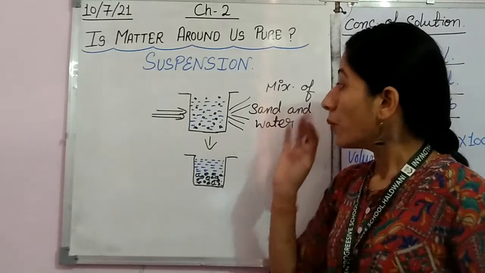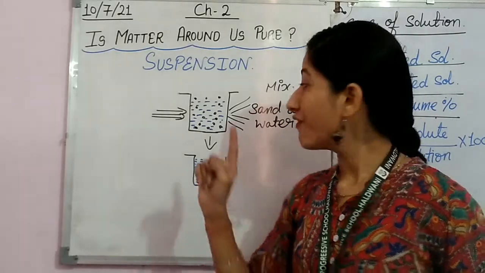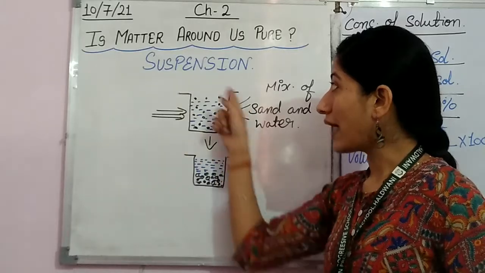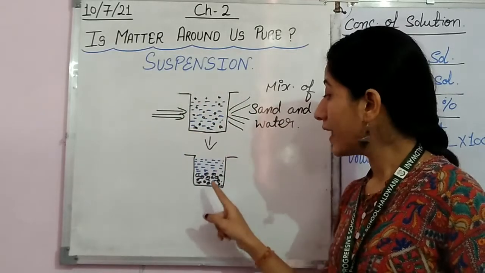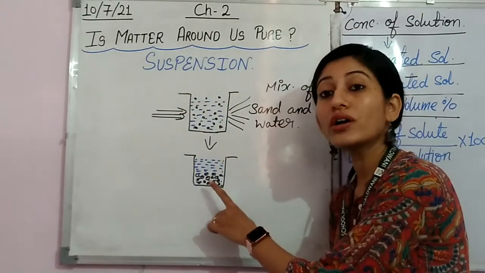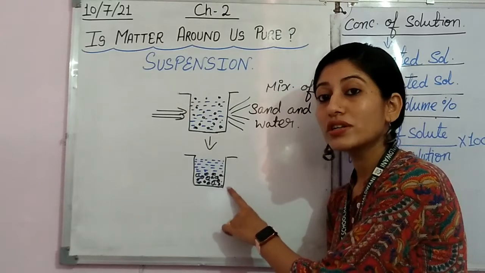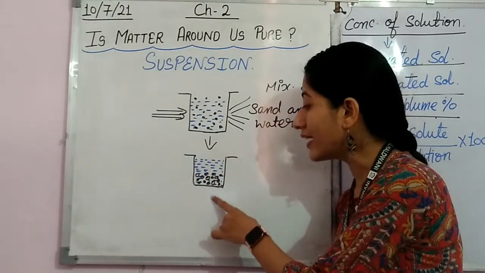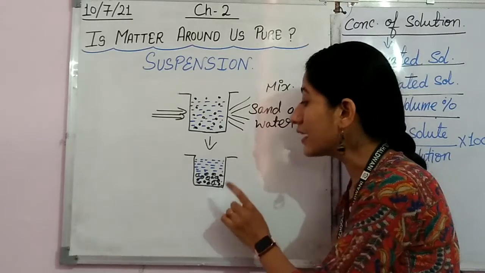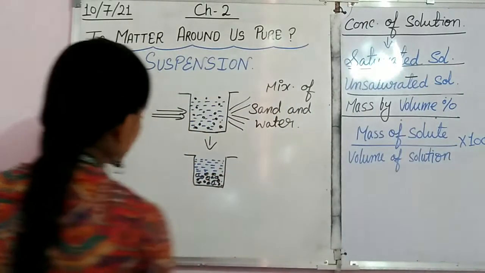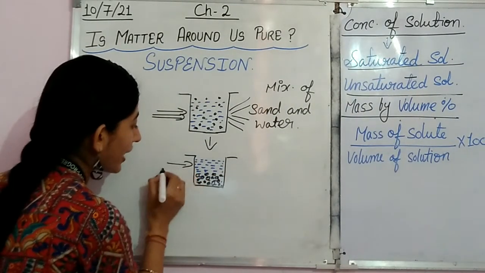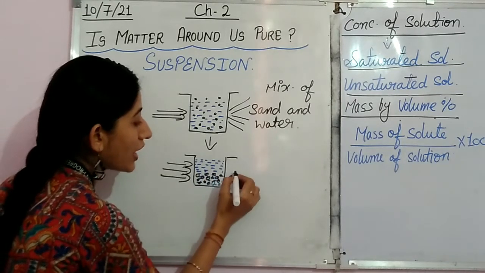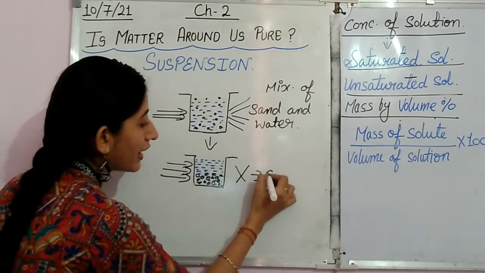Now, what I said was that the beam of light is scattered by this suspended mixture. But at this stage the mixture is not suspended, because the particles are settled down. So in this state, when we again pass a beam of light, we will find that this mixture is unable to scatter light.